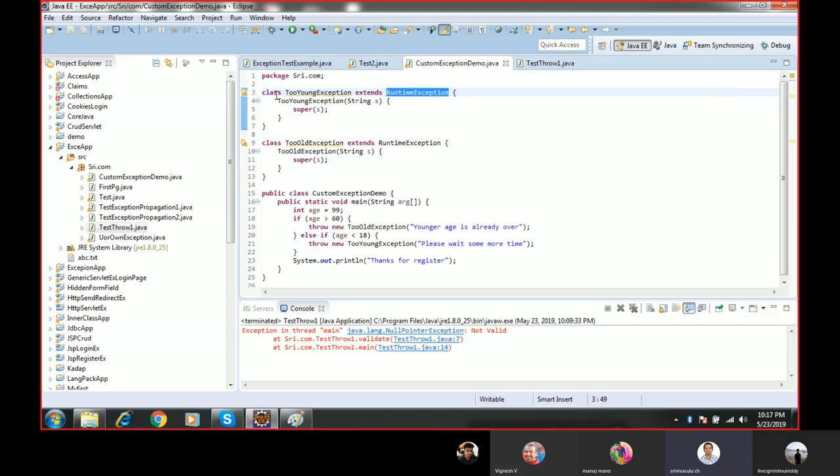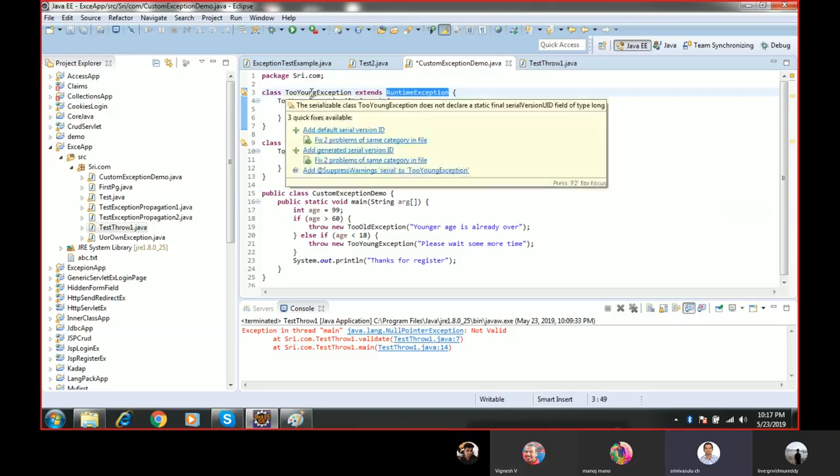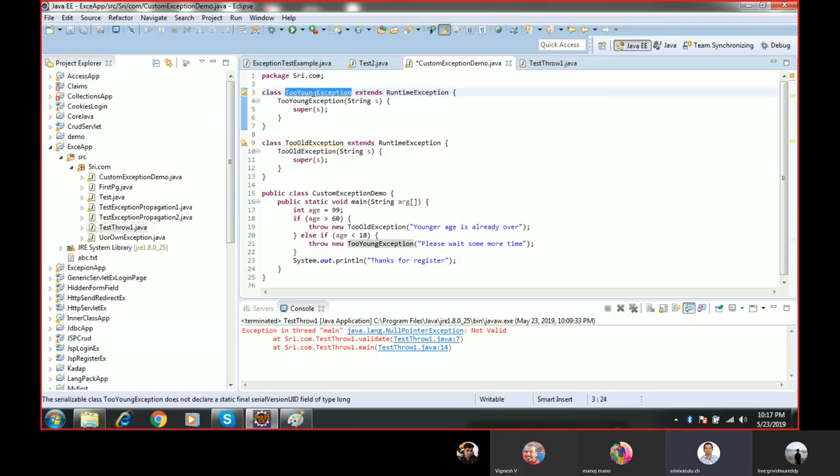When there is no extends RuntimeException, this is a normal class. When I use extends RuntimeException, all the behaviors of RuntimeException get inherited to the ToYoung exception. Now this class also behaves as an exception class.